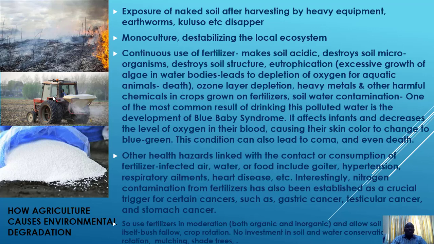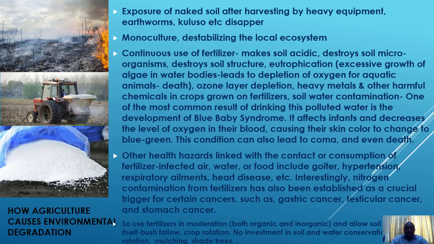And then you have this problem over the years. If the same crop is planted, a particular level of the land is famished of nutrients, while other sublayers of the soil still have nutrients. Then because of monoculture, you use agrochemicals to kill off weeds and things like that, you destroy the natural ecosystem, and you are not doing anything to bring that kind of system back. So these are things that make agriculture cause environmental degradation.